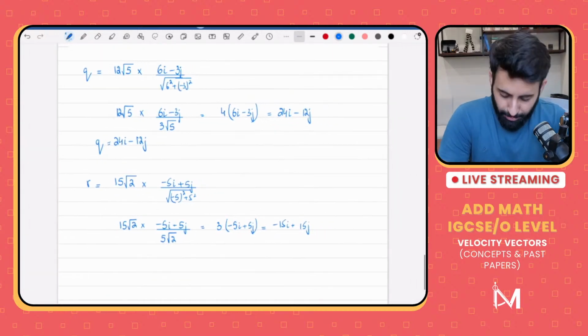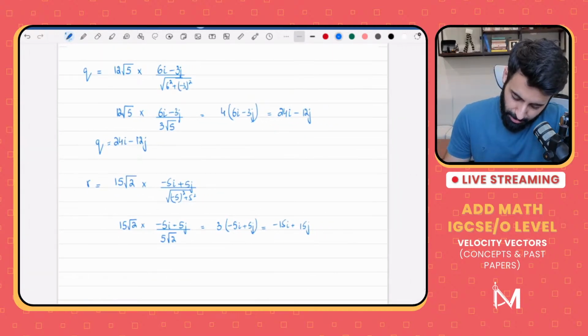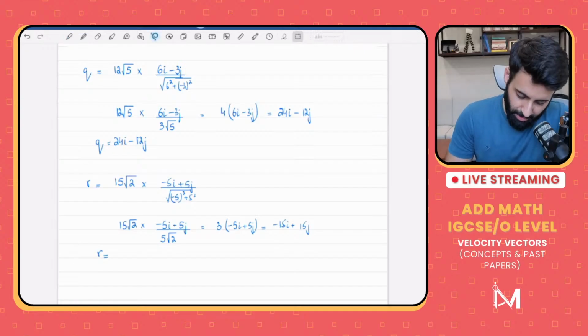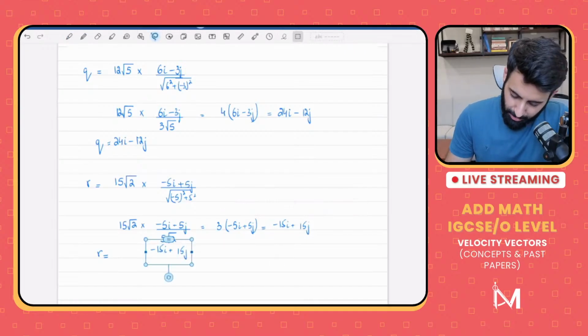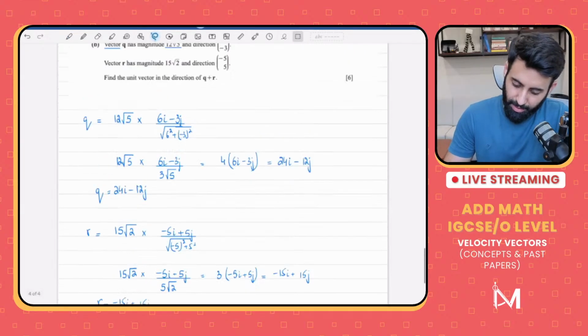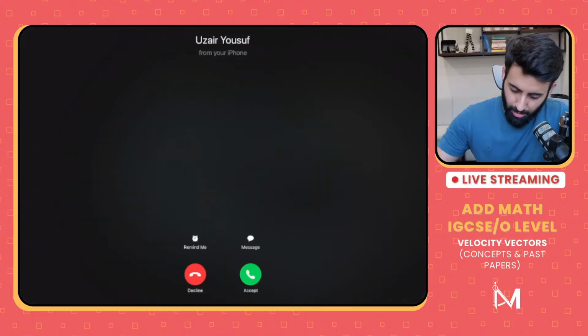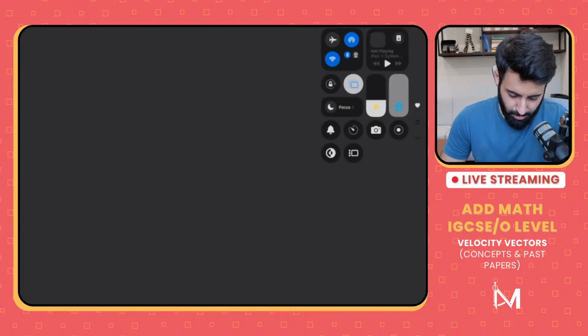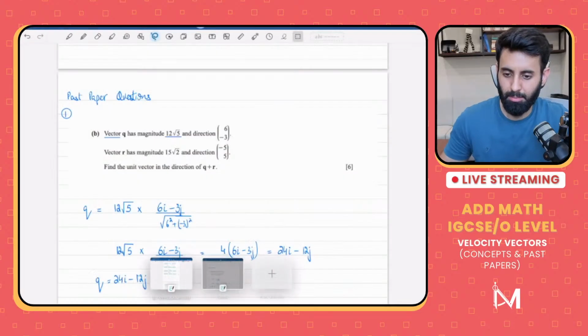Now we found both the vectors. We found vector q, we found vector r. Now the question is, what exactly are we supposed to do with it? We found out vector q, we found out vector r. Just give me 1 minute, okay?